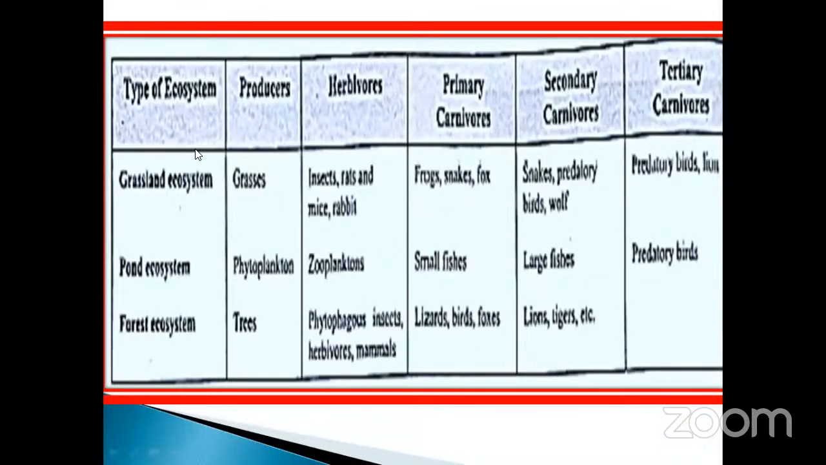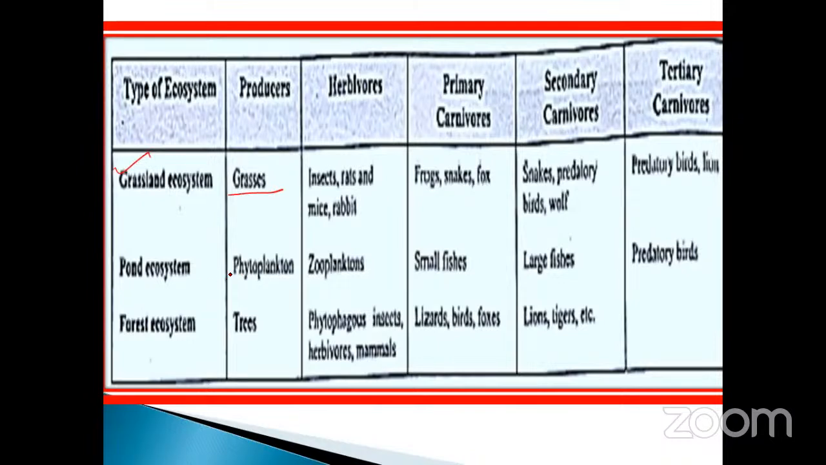Here they have given us 3 ecosystems. There are 3 types of ecosystem given in a tabulation format, along with the producer, herbivore, primary consumer, secondary consumer and tertiary consumer. First of all, you should note it down. The first one is called the grass ecosystem. In the grass ecosystem, the producer is grass.